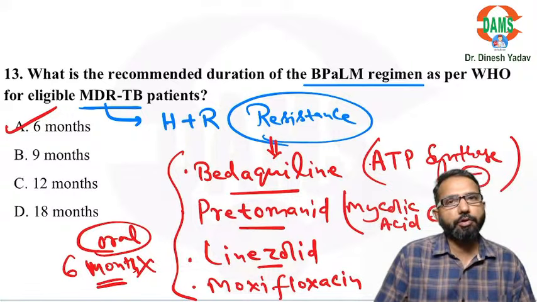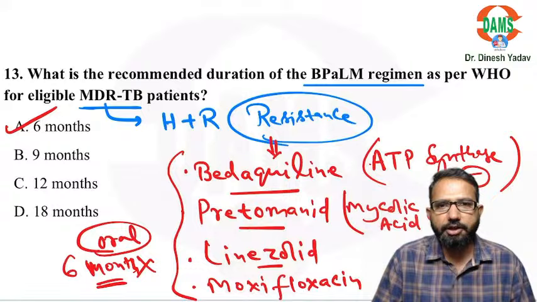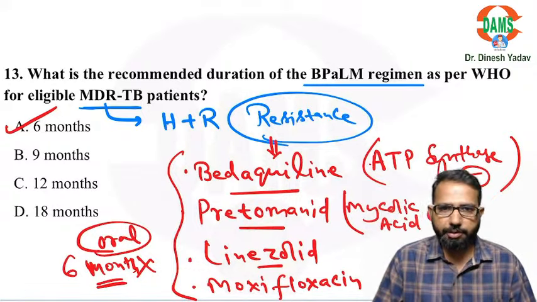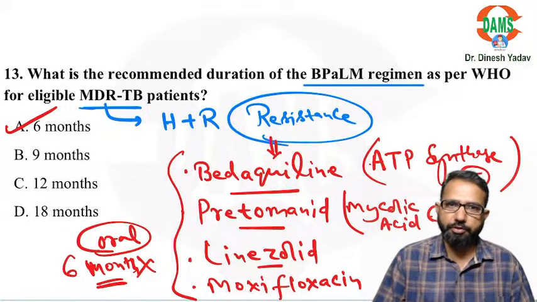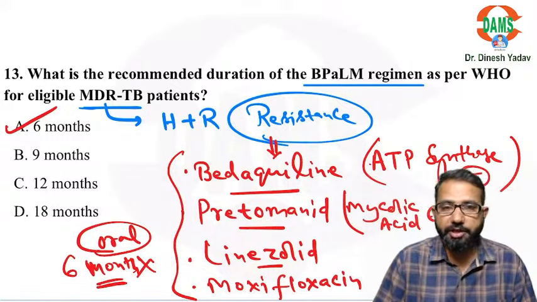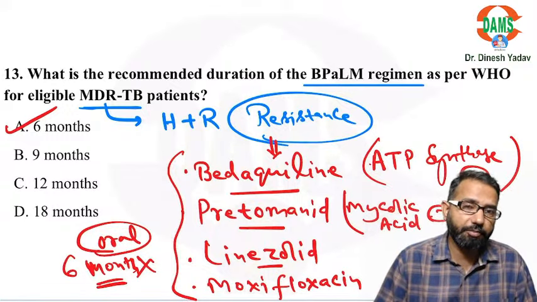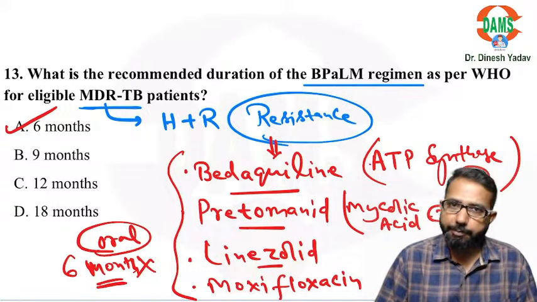If there is fluoroquinolone resistance, suppose moxifloxacin resistance or levofloxacin resistance, then we use the B-PAL regimen. We use the B-PAL, right? That is, M you can remove. That is also effective for the resistant cases, but B-PAL M has been approved by the Government of India for MDR, multi-drug resistant TB patients. So don't forget the B-PAL M regimen.